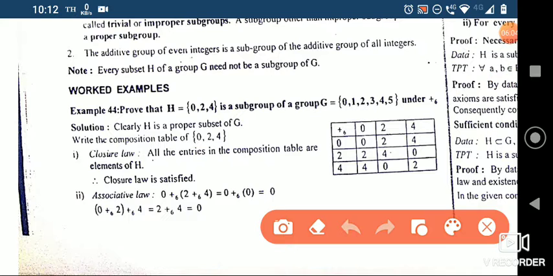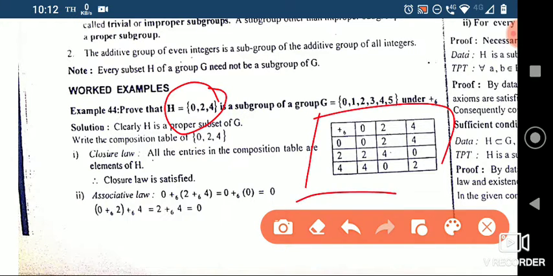The next one, we have to show this H is a group, or that H satisfies the conditions of a group. So what we'll do is make a composition table. I took 0 to 4, 0 to 4, and we'll use addition modulo 6. 0 plus 0 modulo 6 is 0, 0 plus 2 is 2, 0 plus 4 is 4, 2 plus 0 is 2, 2 plus 2 is 4, 2 plus 4 is 6, modulo 6 so 0 came. 4 plus 0 is 4, 4 plus 2 is 6, but modulo 6 so 0, 4 plus 4 is 8, modulo 6, so 8 minus 6, you get 2.